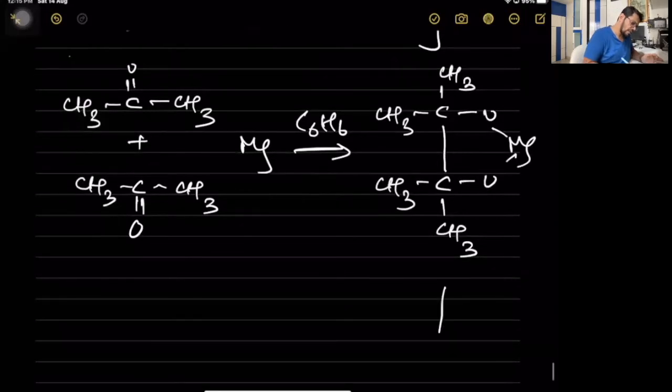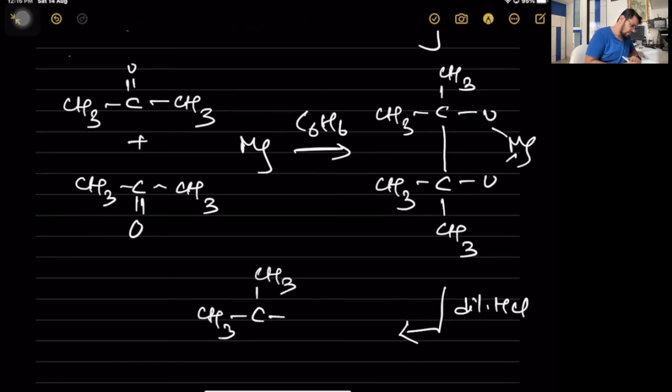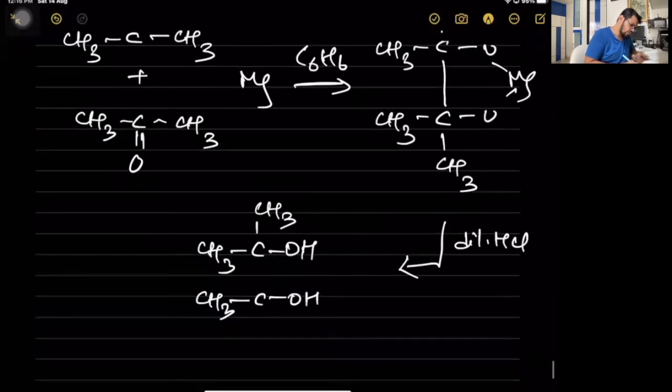This complex reacts with dilute HCl and breaks down to give me the compound CH3, CH3, OH, CH3, OH, and plus it gives, okay, this compound is a pinacol.